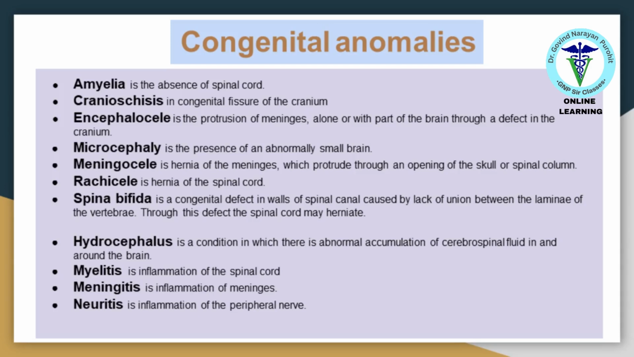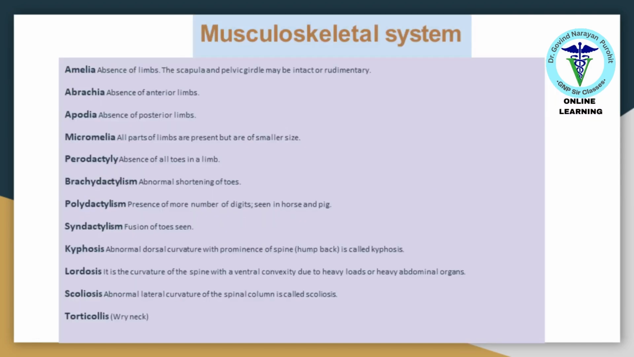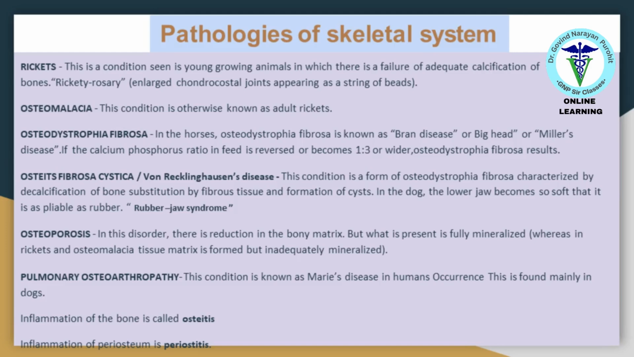Congenital anomalies such as amyelia, craniostenosis, and spina bifida can significantly impact an animal's development and quality of life. Musculoskeletal system disorders include conditions like amelia, micromelia, and scoliosis, affecting the limbs and spine of animals. Skeletal system pathologies such as rickets, osteomalacia, and osteoporosis can lead to weakened bones and increased susceptibility to fractures.